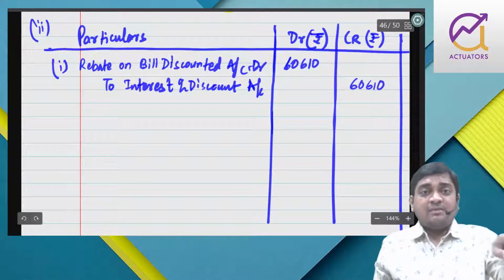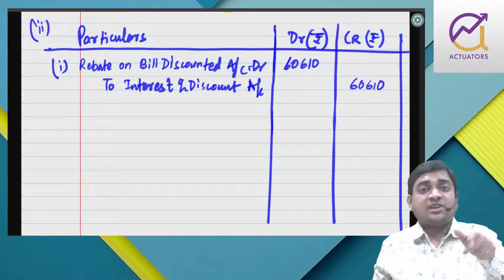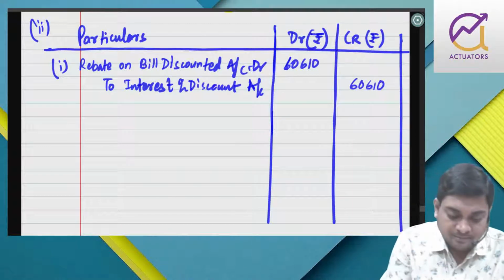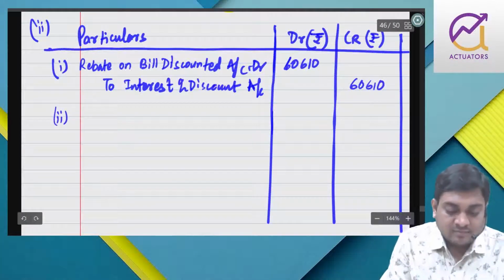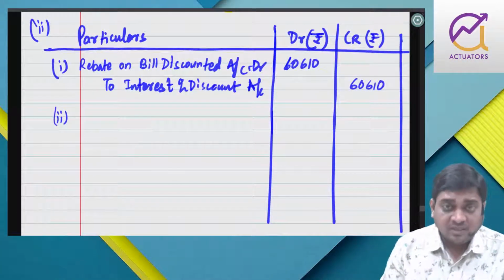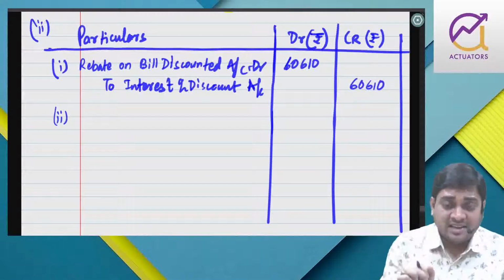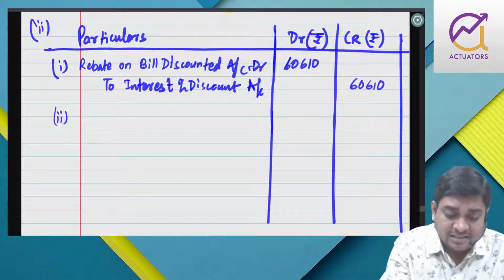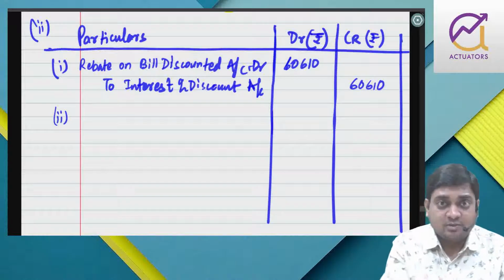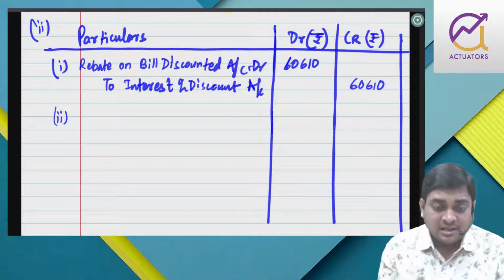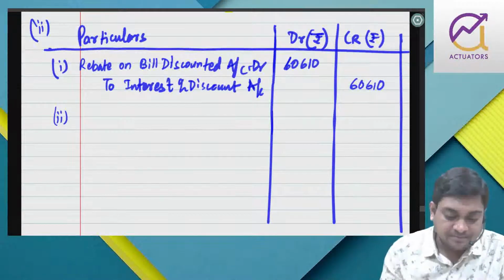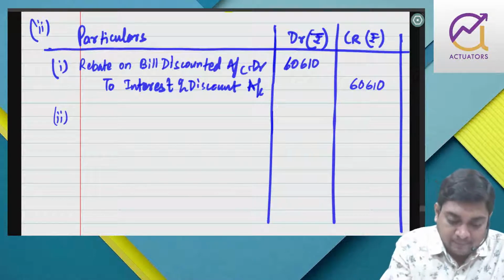Already we have credit balance of interest and discount to the extent of 6,10,800, right? That entry is already done because that balance is there in trial balance. So rebate has been again transferred to interest because this was of last year, current year it is earned, so it is transferred. Now closing rebate.